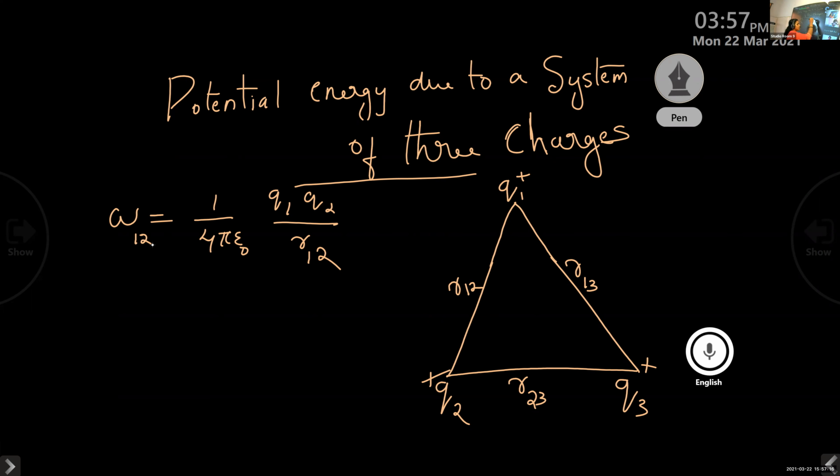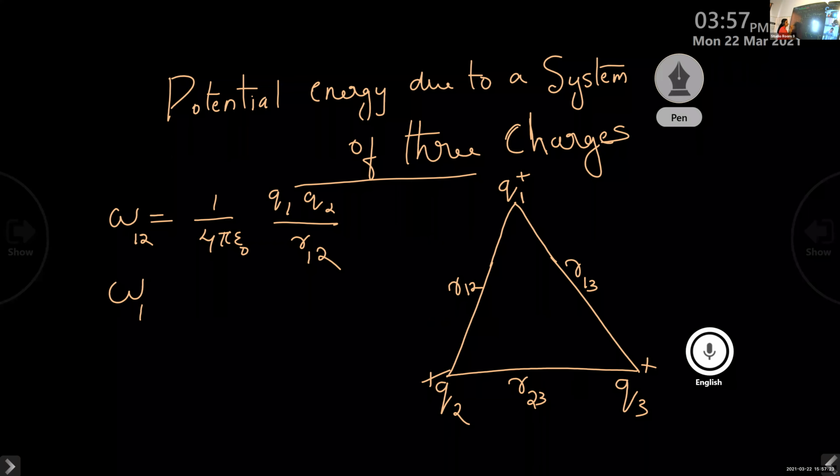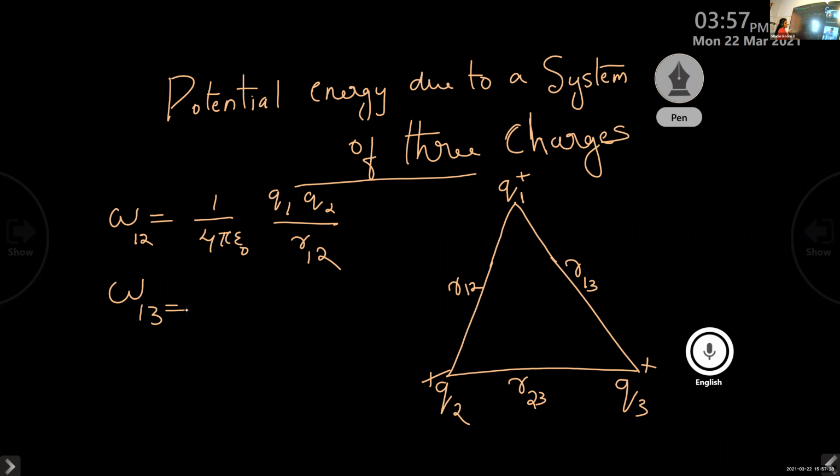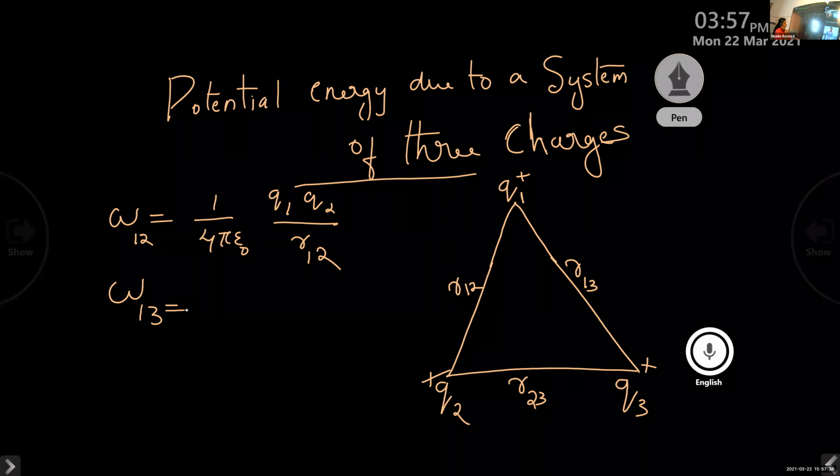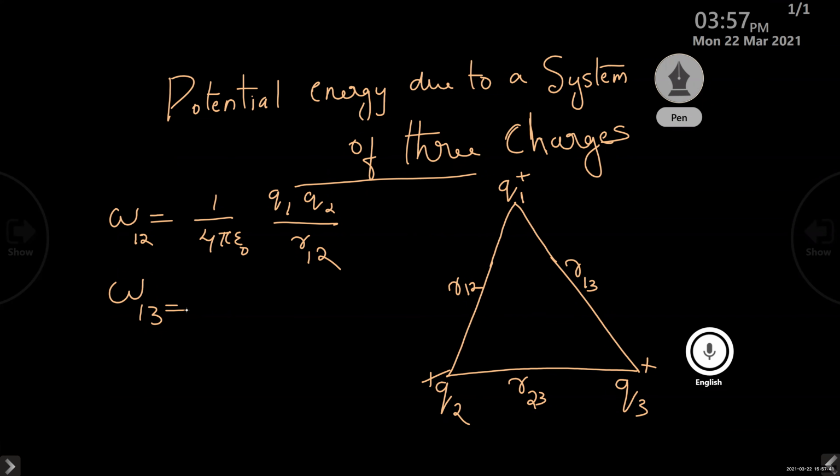Similarly, I want to bring the charge Q1 to Q3. So what is the work done? Can you make the formula? W13 is equal to? What is the equation for work done to move the charge from Q1 to Q3? 1 by 4 pi epsilon 0 Q1 Q3 divided by R13. Okay, all right.